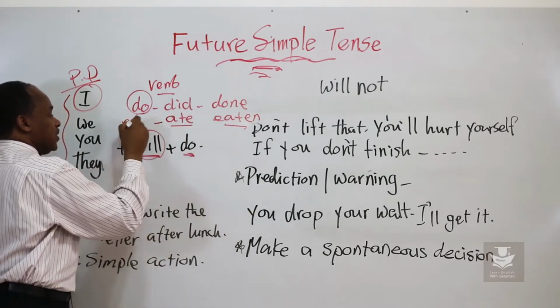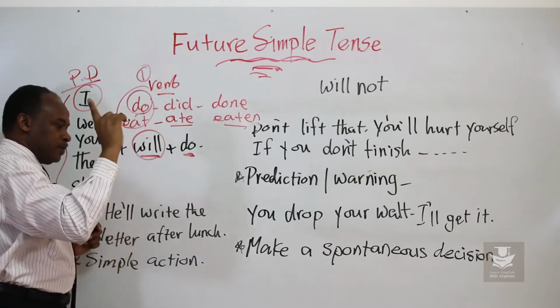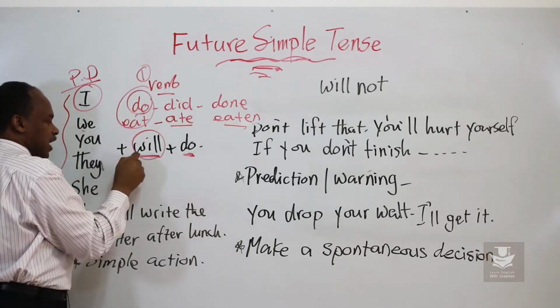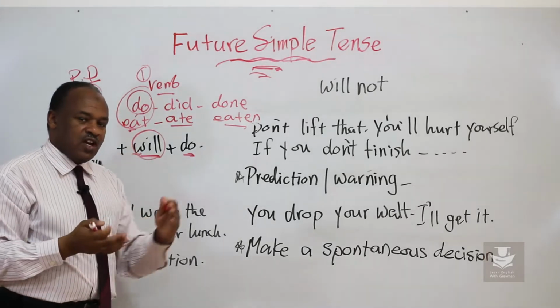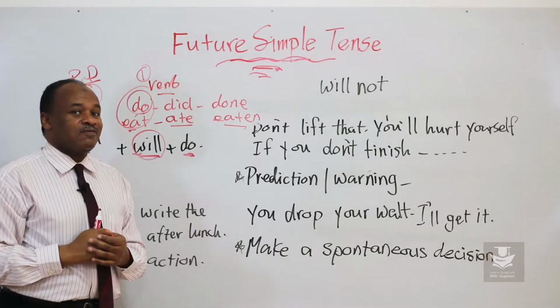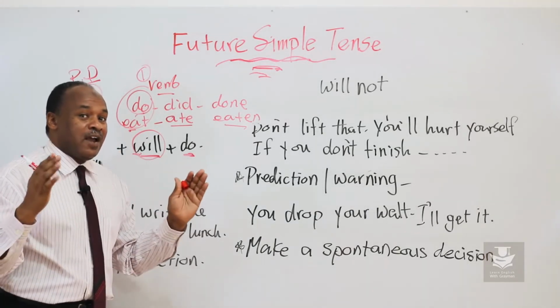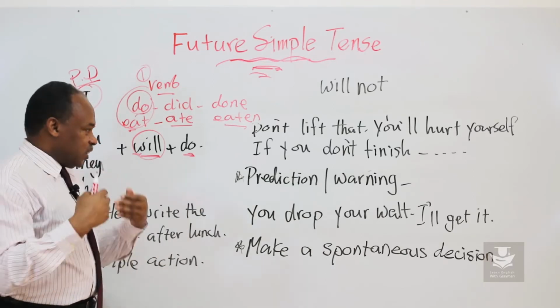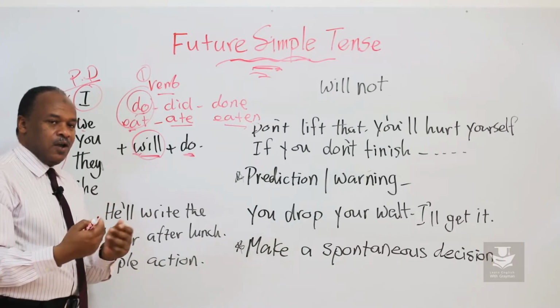Will eat, always the first form of the verb. Number one, we will eat our lunch after 1 hour. I'm hungry. After 1 hour, I'll eat a big lunch. So that's going to happen in the future, after 1 hour, okay?